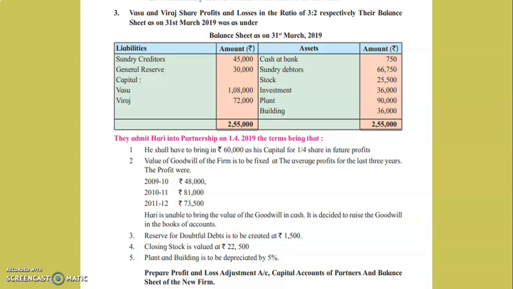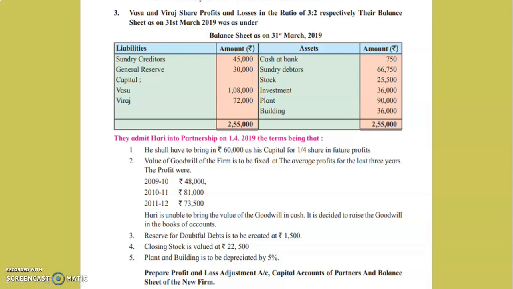Now the first adjustment, he shall have to bring in 60,000 as his capital for 1/4 share in future profit. The new partner is going to get 1/4 share in future profit. He has to bring in 60,000 as his capital. This 60,000 as his capital will be recorded on the debit side of cash or bank account and on the credit side of that new partner's capital account.